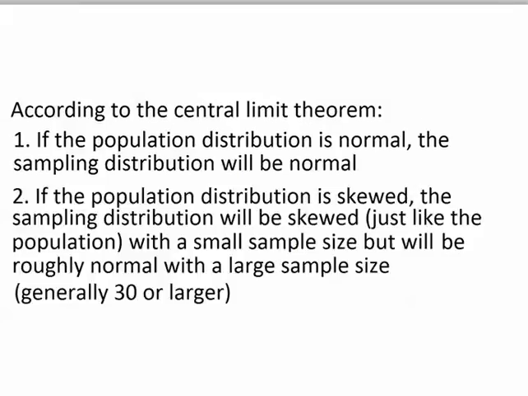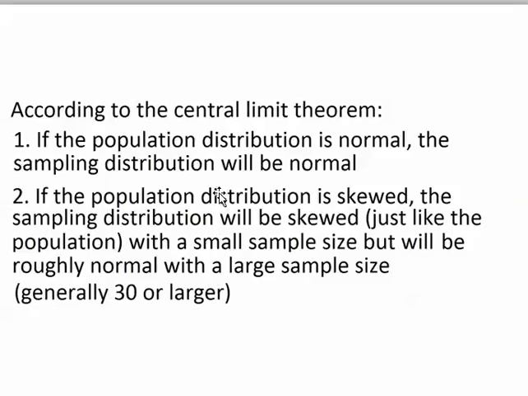The other point that the central limit theorem makes is that if the population is skewed, then the sampling distribution is skewed, just like the population when a small sample size is used, but is roughly normal when a large sample size is used. In this case, large generally means 30 or larger.